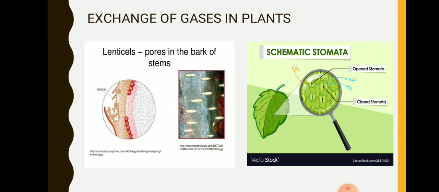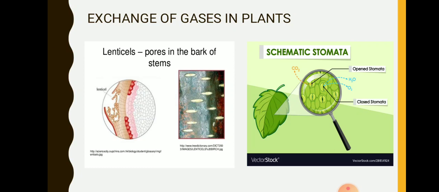Okay, the breathing system or the exchange of gases in plants takes place due to the stomata, and you all know that stomata is present on the lower surface of the leaf. When respiration takes place, what happens? It takes in oxygen and gives out carbon dioxide, and in the photosynthesis process carbon dioxide is taken in and oxygen is given out. So this process is done when stomata exchange the gases.